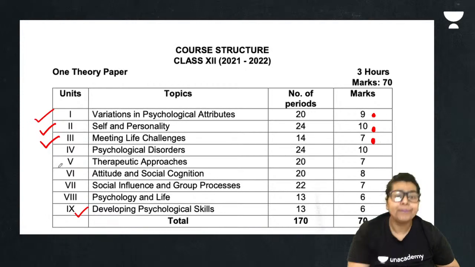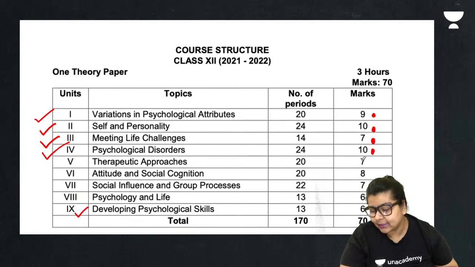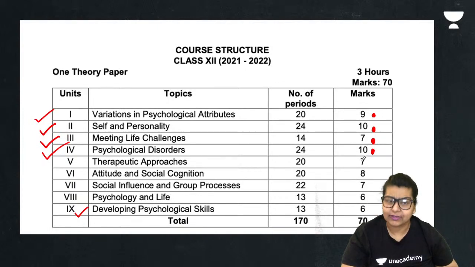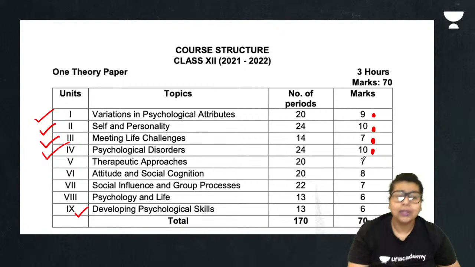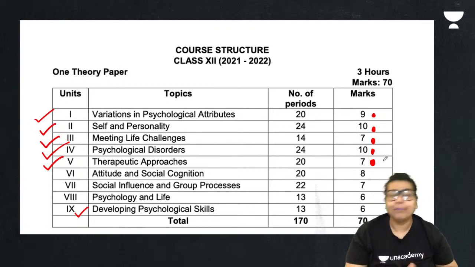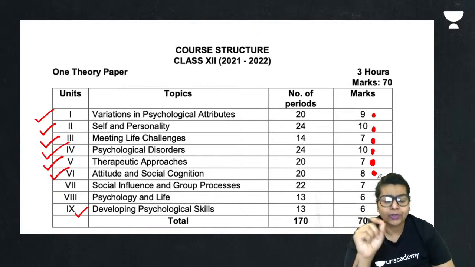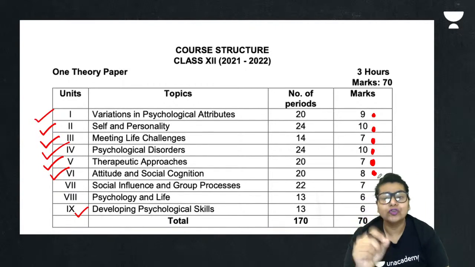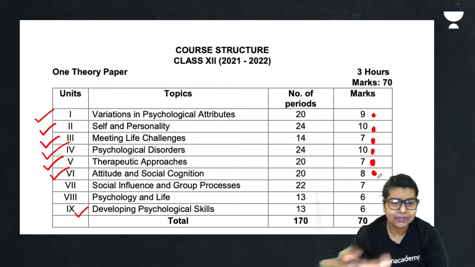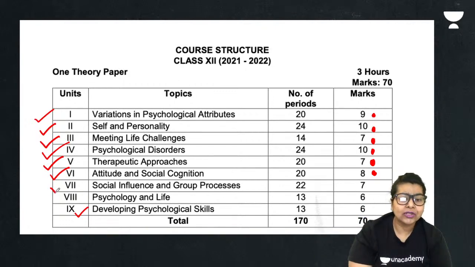Then fourth is psychological disorders. This is for 10 marks. It's a huge chapter, very lengthy, but yeah, very easy and very interesting. So please do not worry about it at all. Next is therapeutic approaches, which is consisting of 7 marks. This was there in the previous term also. Next is attitude and social cognition, 8 marks for this one. Some portions were removed, but now they have got it back. I'm going to help you with the portions in detail in the coming slides. Now, next is social influence and group processes, 7 marks.